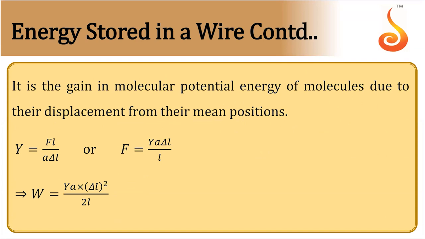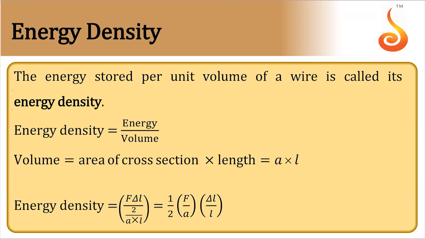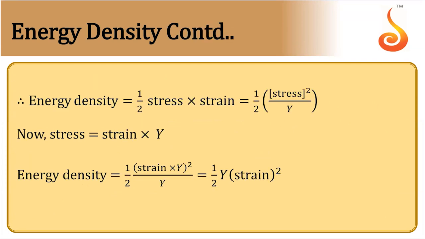When strain is produced, there will be restoring forces. Restoring forces within elastic limit will be conservative. When the forces are conservative, there will be potential energy. So there will be some energy stored in the elongated wire. When you have a strained body, there will be elastic potential energy stored.